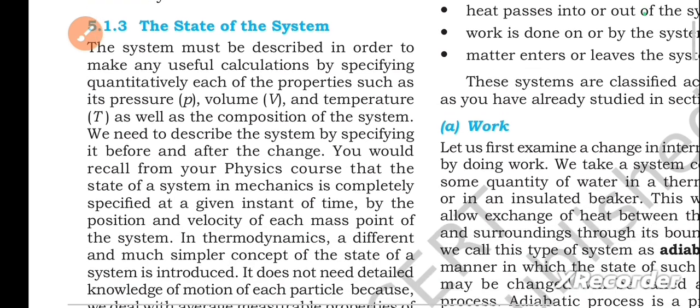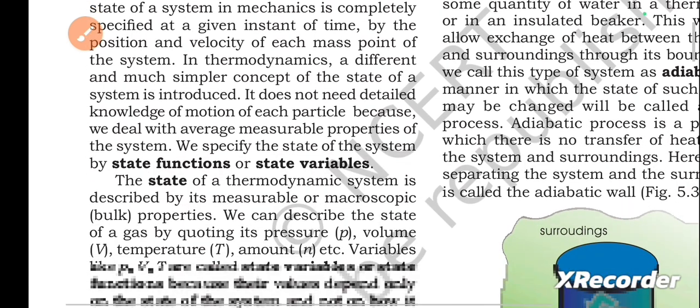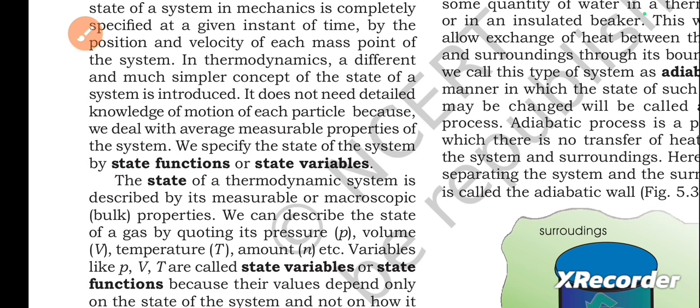We need to describe the system by specifying it before and after the change. You would recall from your physics course that the state of a system in mechanics is completely specified at a given instant of time by the position and velocity of each mass point of the system. In thermodynamics, a different and much simpler concept of the state of a system is introduced. It does not need detailed knowledge of motion of each particle because we deal with average measurable properties of the system. We specify the state of the system by state functions or state variables.